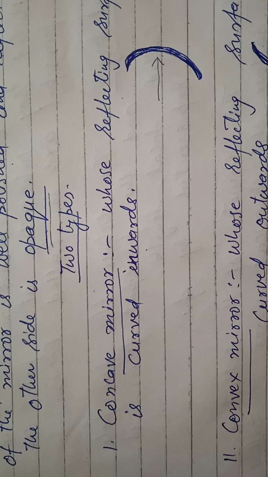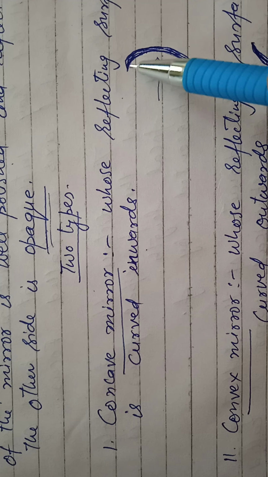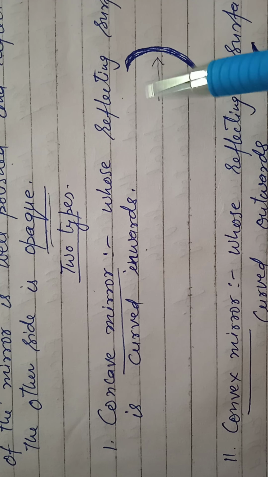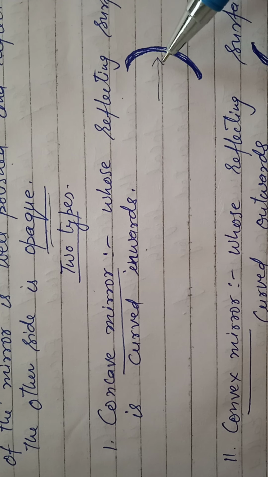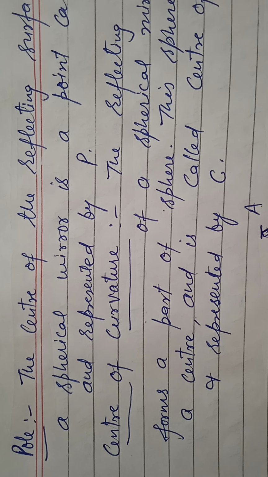And if the surface is bulged out, outside, then it is called as a convex. Concave, a cave is made, it is bent inside, that is concave. And if the surface is bulged out, that is called as convex. Now some terms should be clear before we draw the ray diagrams.